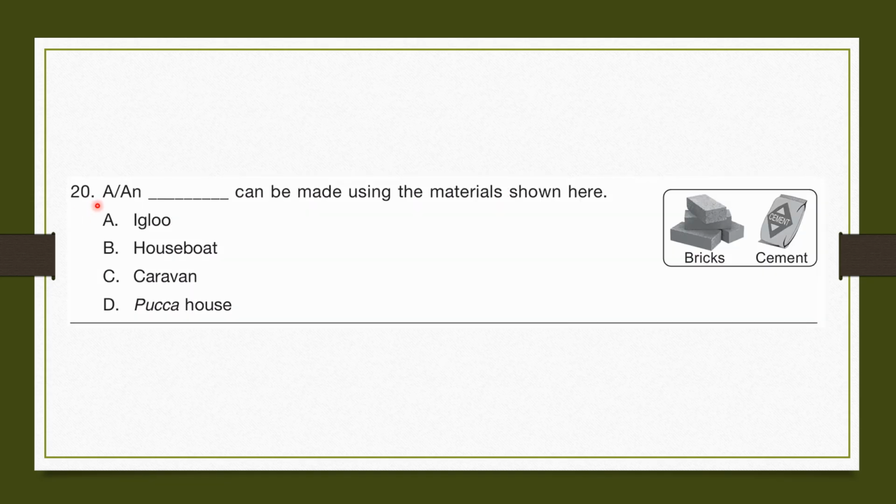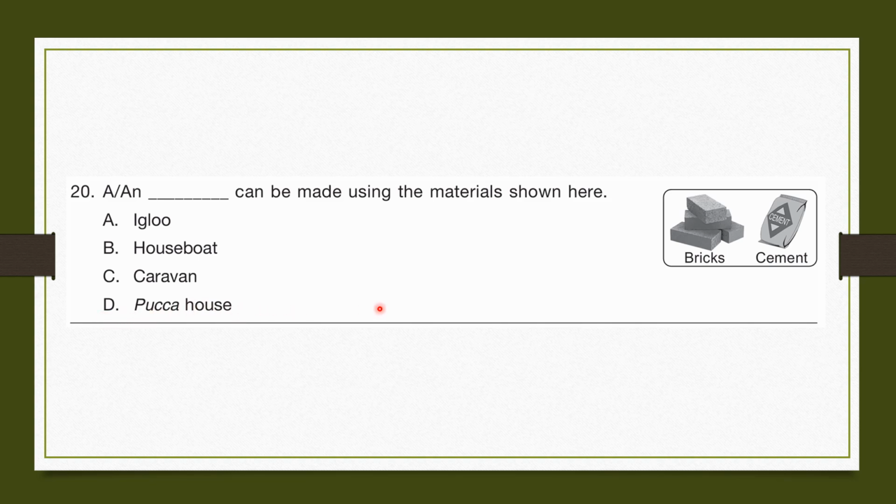Question number 20. A and blank can be made using the materials shown here. The materials shown are bricks and cement. Now let's look at the options. A. Igloo. Igloo is made out of ice blocks. B. Houseboat. Houseboats are made out of wood. C. Caravan. Caravan is made out of metals. D. Pucca house.